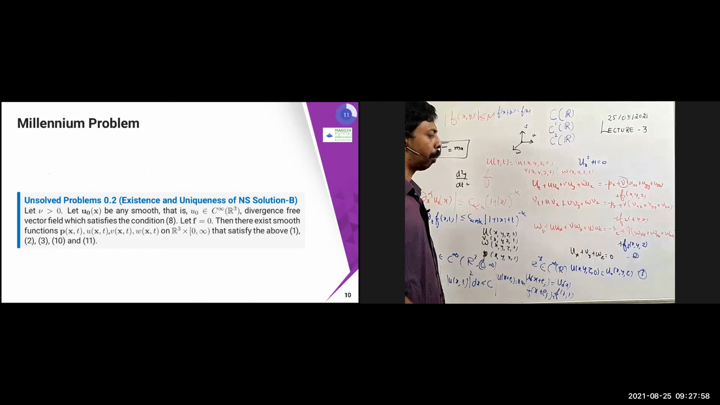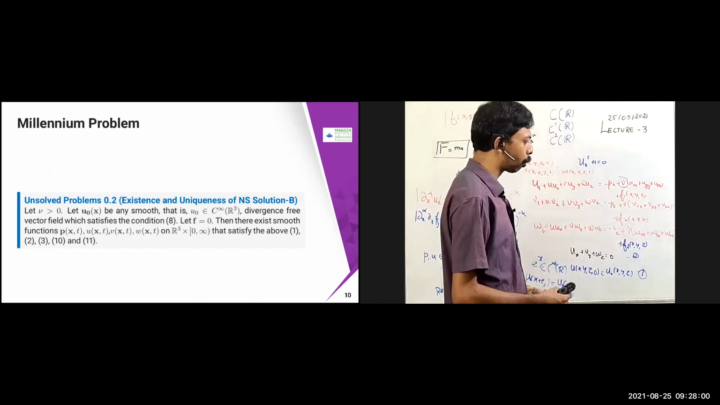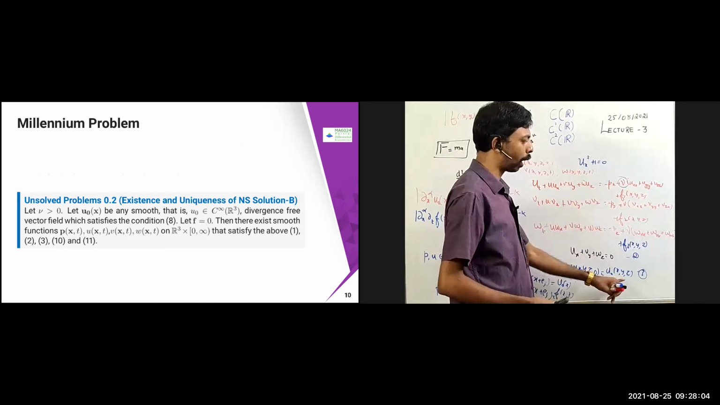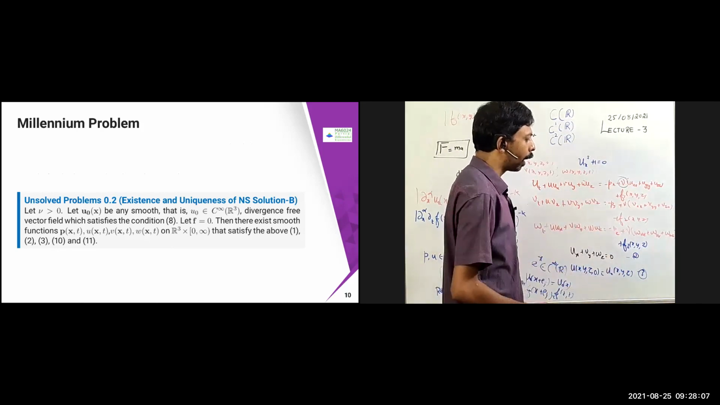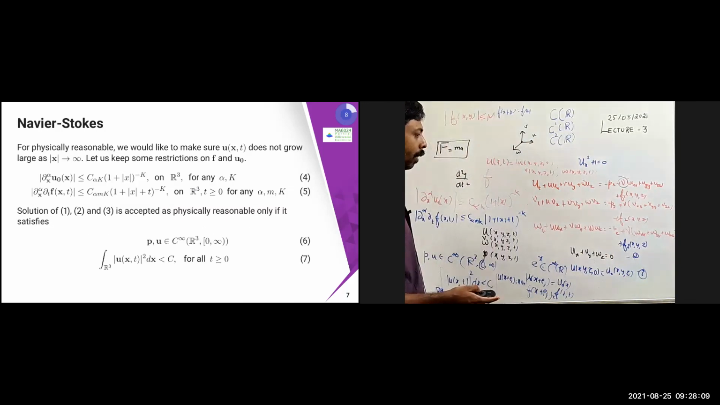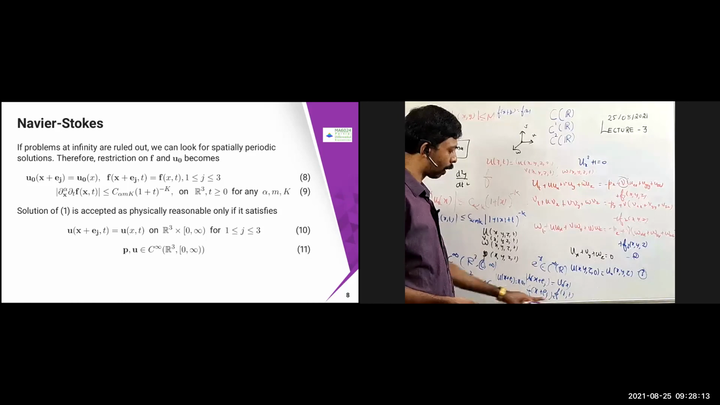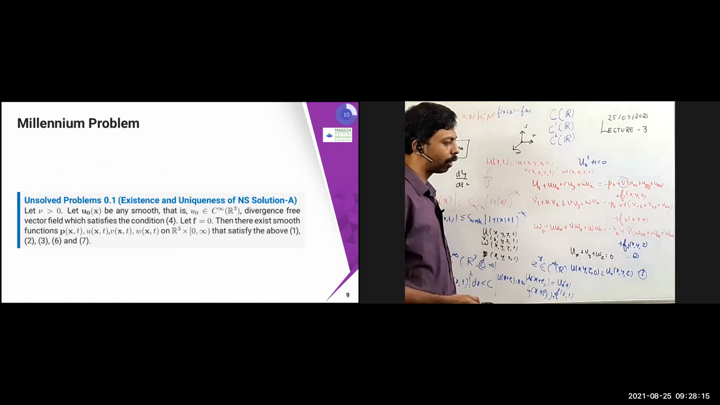Now part B is the same thing. I'm just going to assume the other things are the same: u naught is smooth and a divergence free vector field is there. Now it is satisfying condition number 8. Condition number 8 is as follows: u of x plus ej equal to u naught of x, and f of x plus ej equal to f of x comma t. So this is condition number 8.